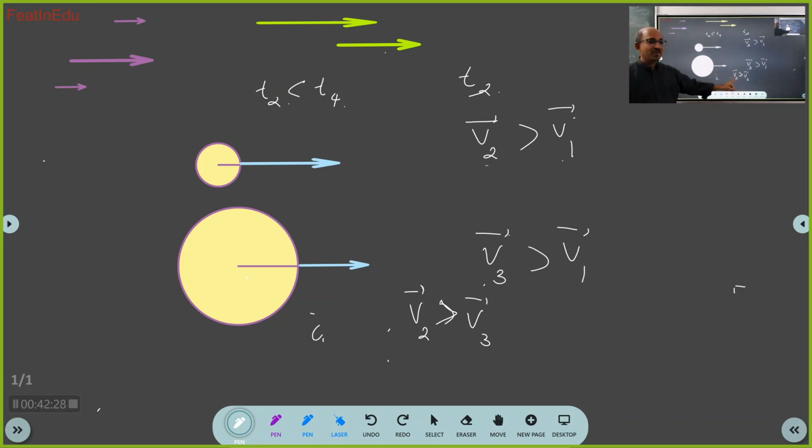Sir, the body will continue to move in uniform velocity. Excellent. It will continue to move in uniform velocity. The best possible answer. Brilliant. Because after T2 you did not apply any force, the body has not accelerated. Velocity will not change. Velocity will change only if you apply force, if there is net force. That is the best answer.